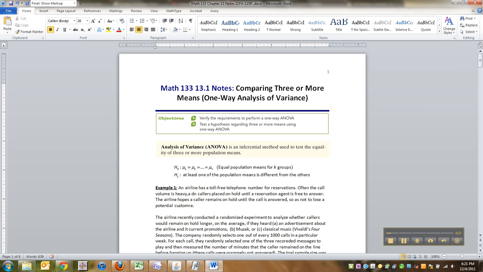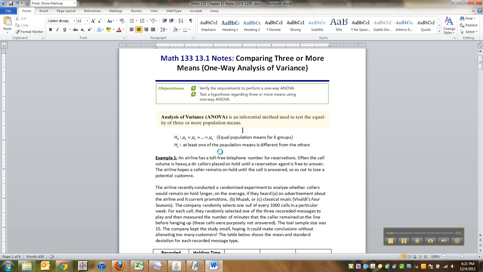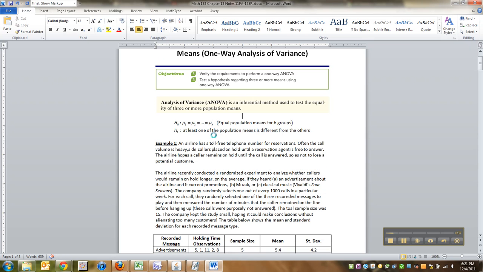So this is going to be analyzing the means for multiple things. So 3 means, 4 means, 5 means, and so on. It's an inferential method used to test the equality of 3 or more population means. The null hypothesis is going to be that all the means are equal, and the alternative is that at least one of them, maybe more, is different than the others.